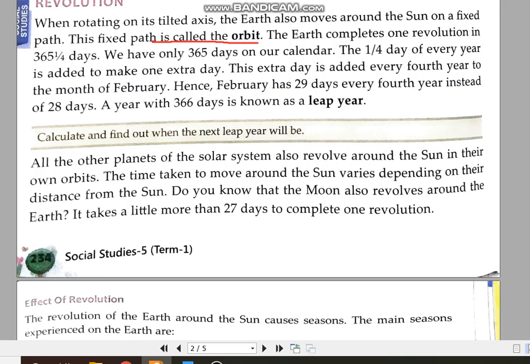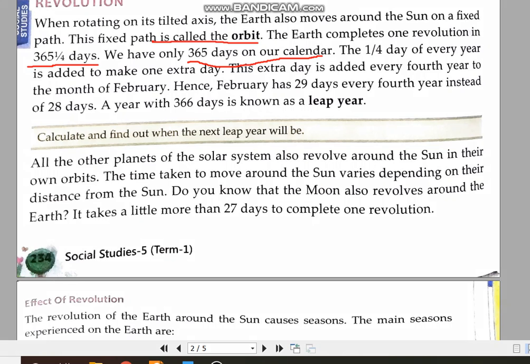Now we already know that Earth completes one circle, one revolution around the sun, in 365 and 1 by 4 days. But we are having only 365 days on our calendar. And here we are getting that Earth takes 1 by 4 day more. So what happens to the 1 by 4 day?